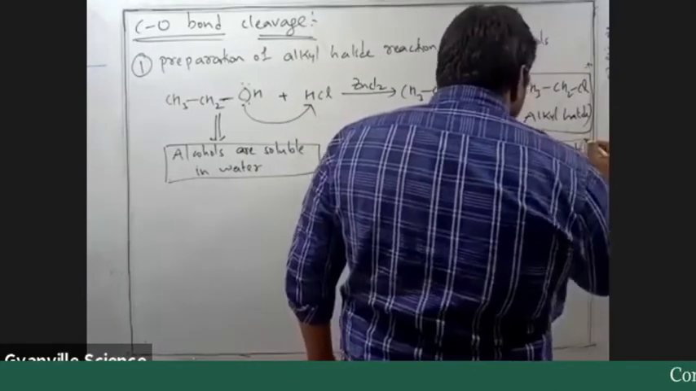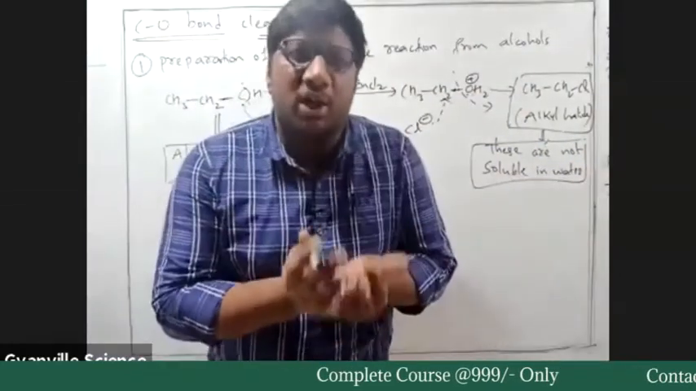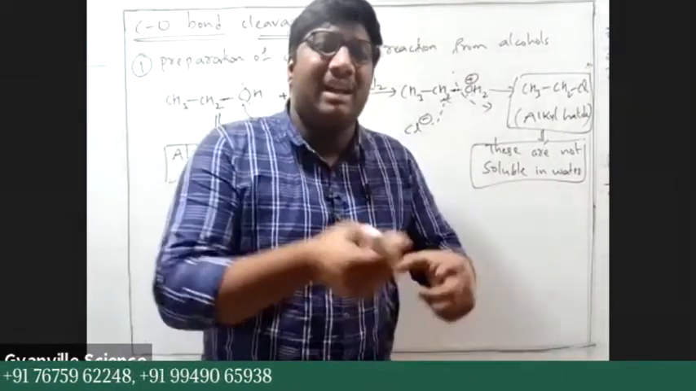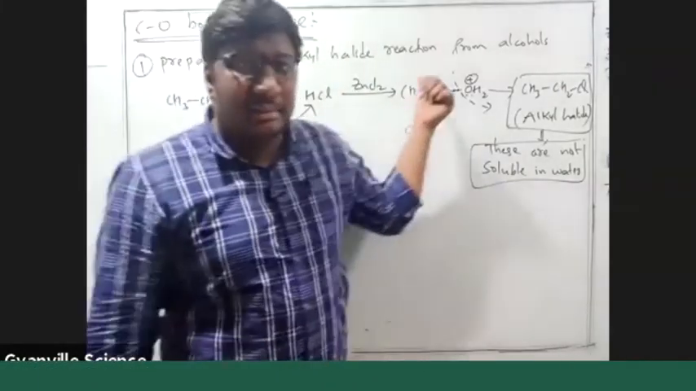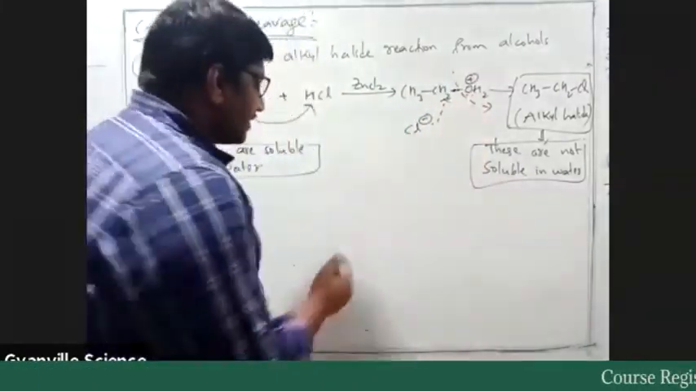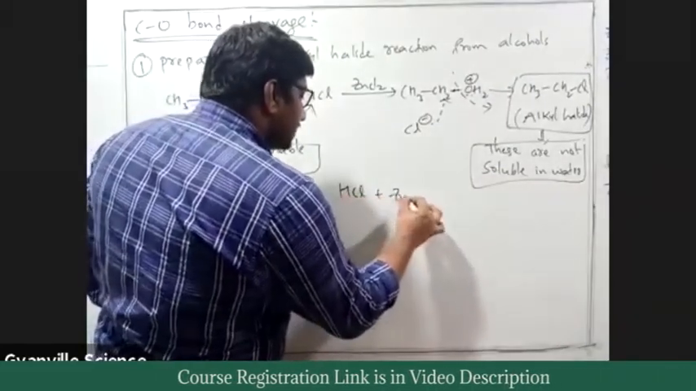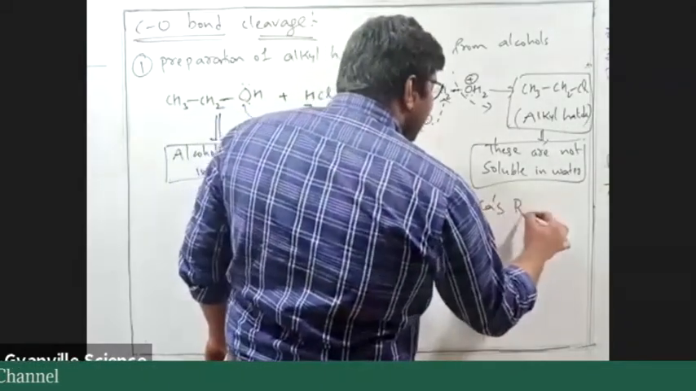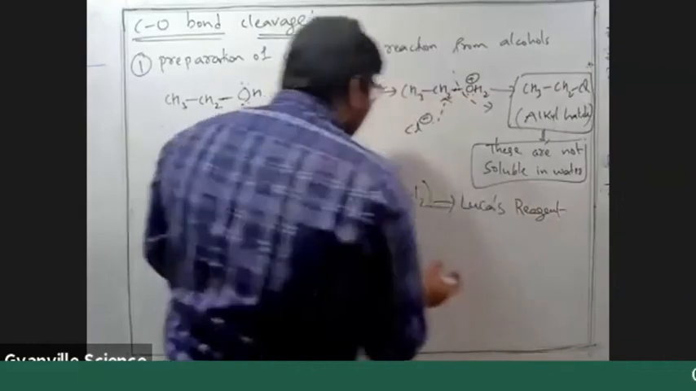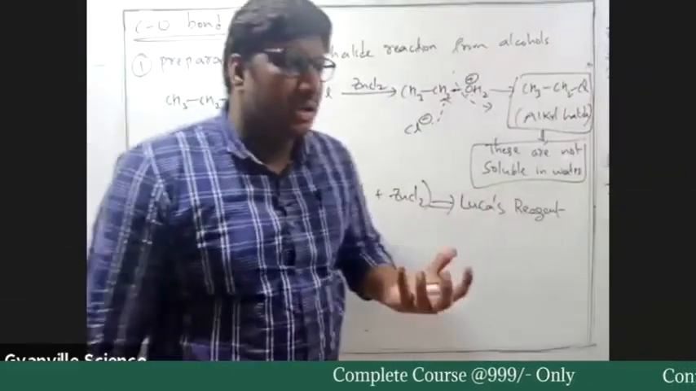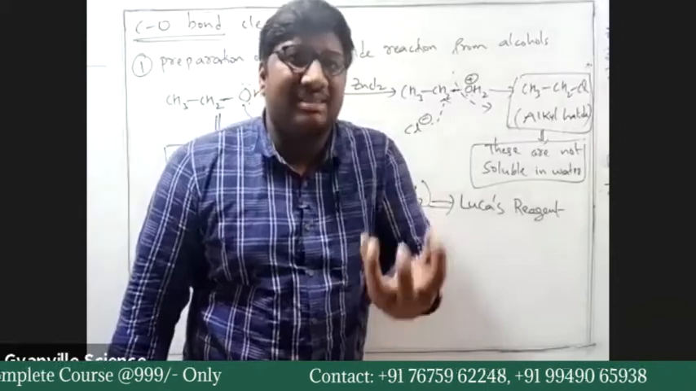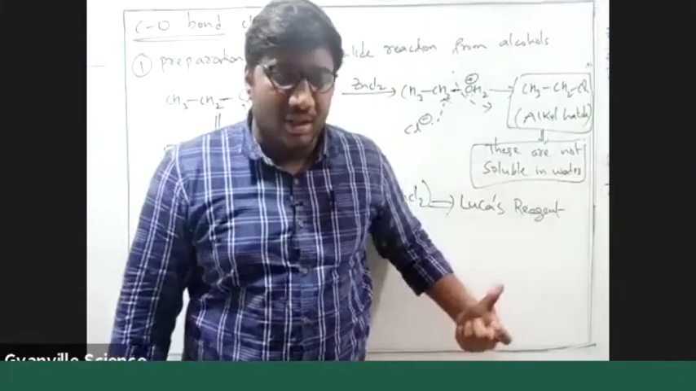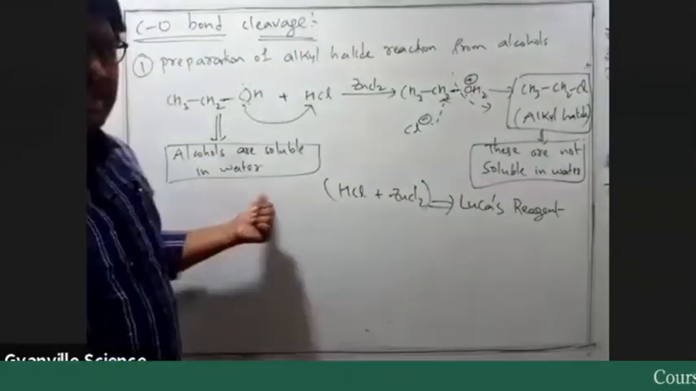What do you mean by this? Understand this very carefully. Initially, I have taken one beaker, and in that beaker I have alcohol. To it I have added HCl in the presence of ZnCl2. Write down this: HCl plus ZnCl2 combination is known as Lucas reagent. So initially we have alcohol, which is soluble in water.